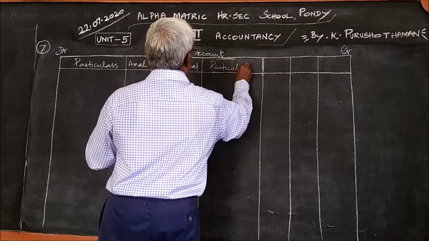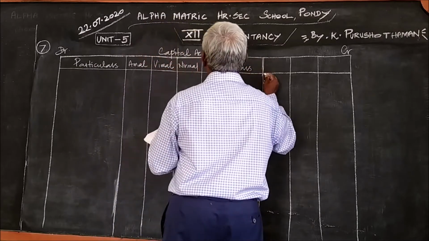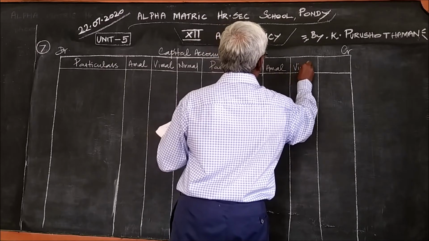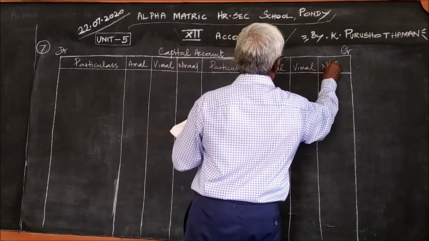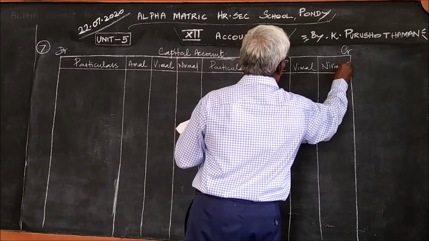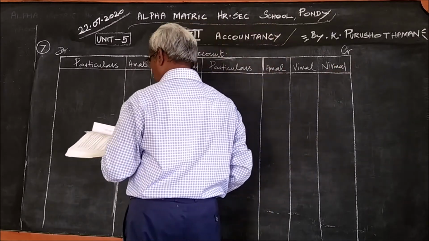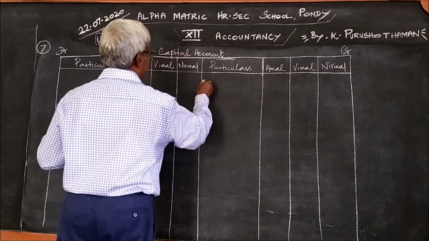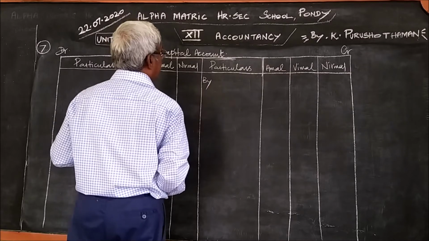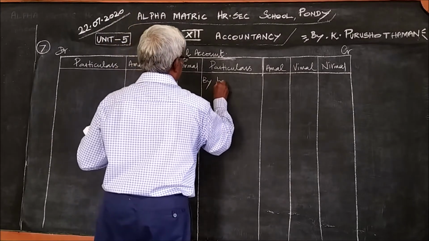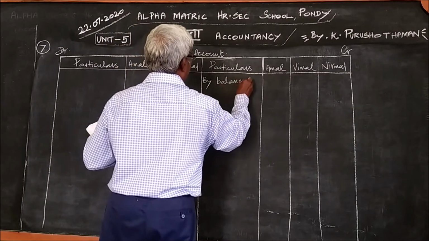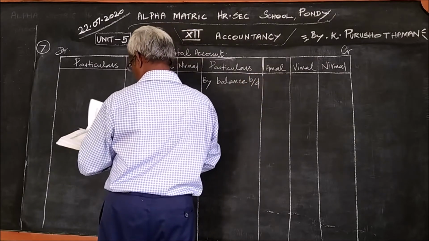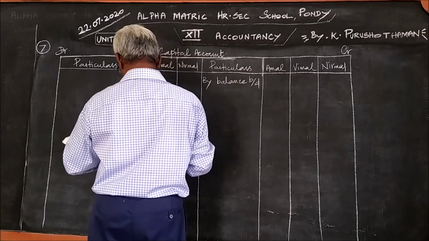Particulars, Amal, Vimal and Nirmal. As usual, the first entry on the credit side is the capital of the existing partners in the name of balance brought down. Balance brought down 70,000, 50,000.